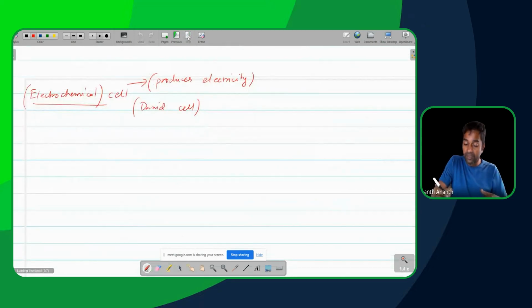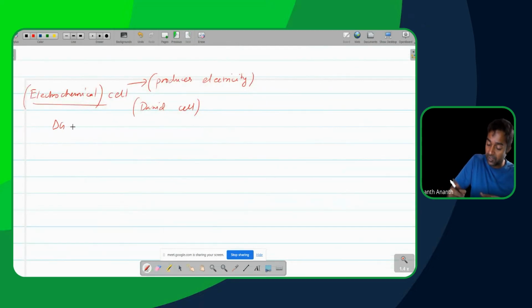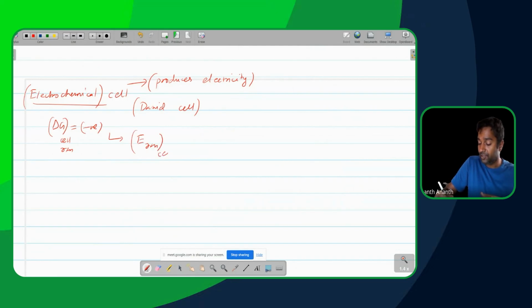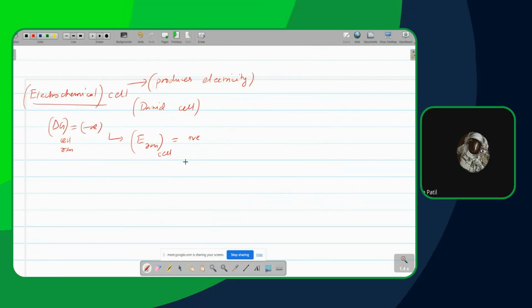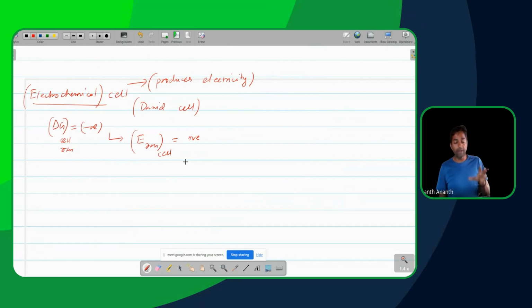So when you have an electrochemical cell, the delta G for the cell reaction has to be negative, which will automatically lead to the electrode potential, not necessarily at standard condition, sorry, the electrode potential of the cell reaction being positive here. So far, is this clear, Kana? Yes. Okay. So we have delta G of the reaction being negative and the E of the reaction, the electrode potential of the reaction, being positive.